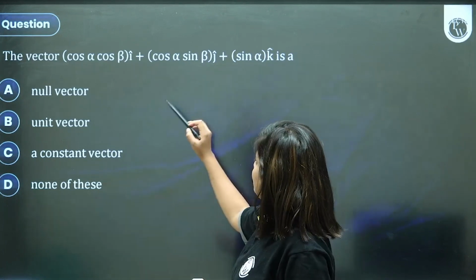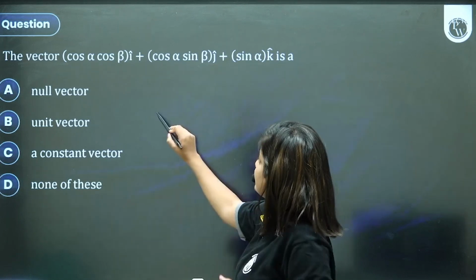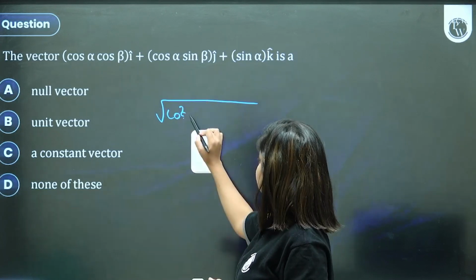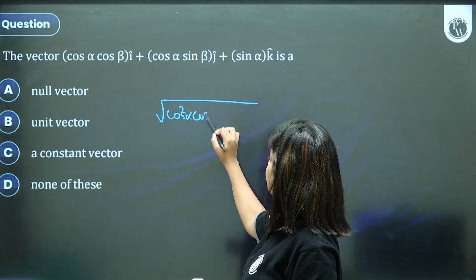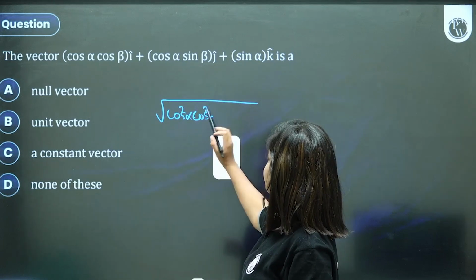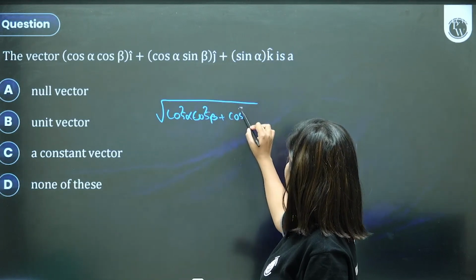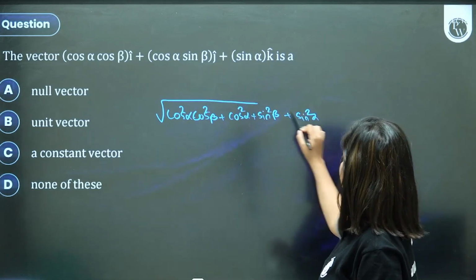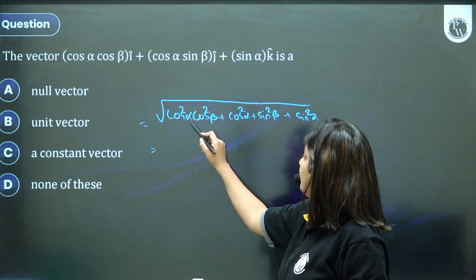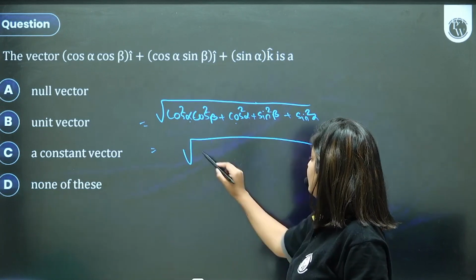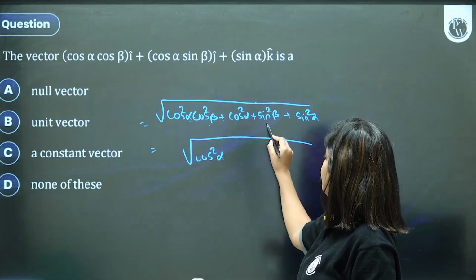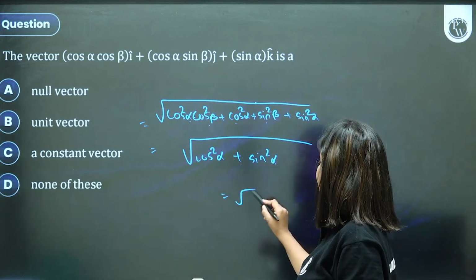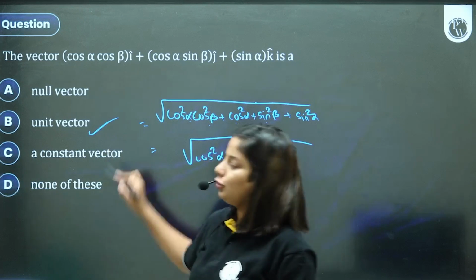So what you will do is you'll try to figure out that these are the coefficients. Just calculate its magnitude. How do you calculate magnitude? Square and add. Cos square alpha, plus cos square beta, cos square alpha plus sin square beta, and plus sin square alpha. Which beautifully you can see is getting simplified. From the first and second terms, cos square alpha is taken out. Inside the bracket, cos square beta plus sin square beta is 1, and this is sin square. Sin square plus cos square is again 1. It becomes a unit vector, right?